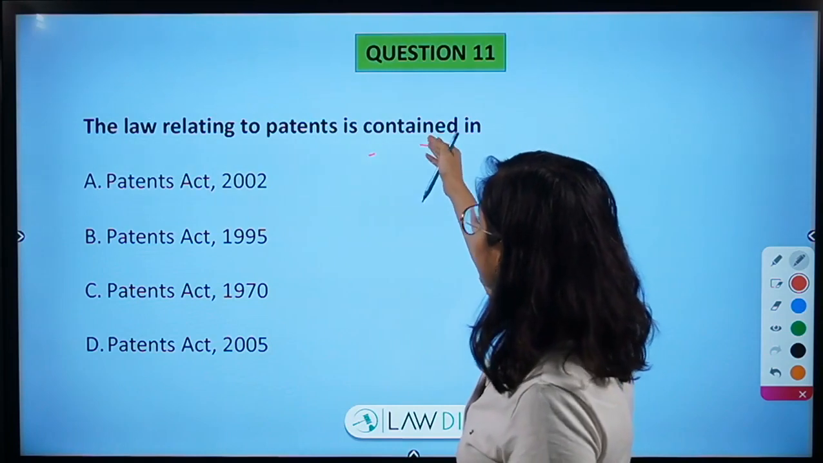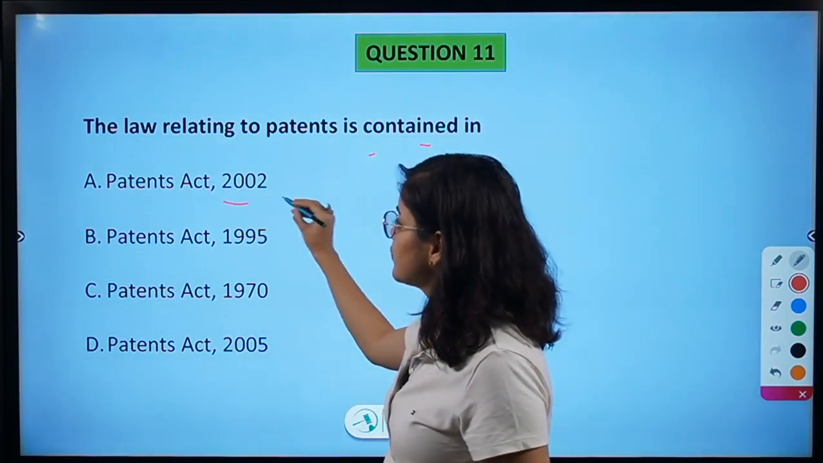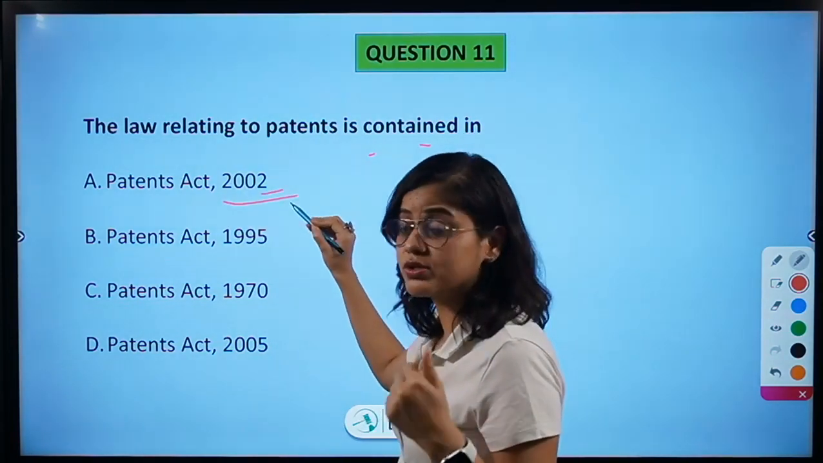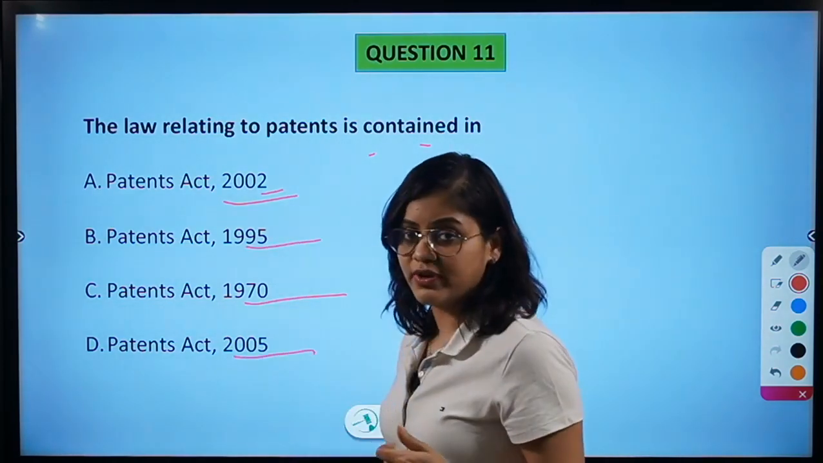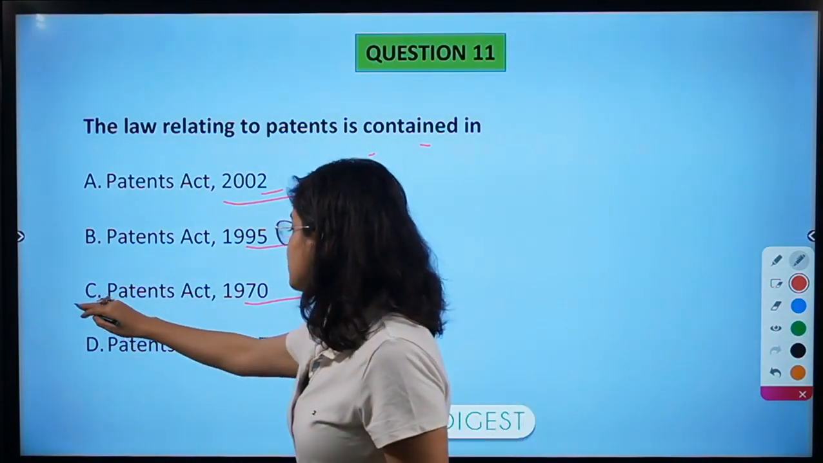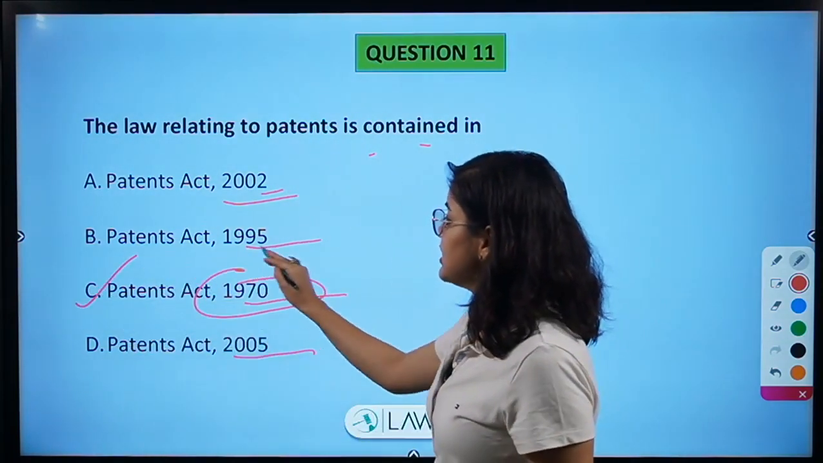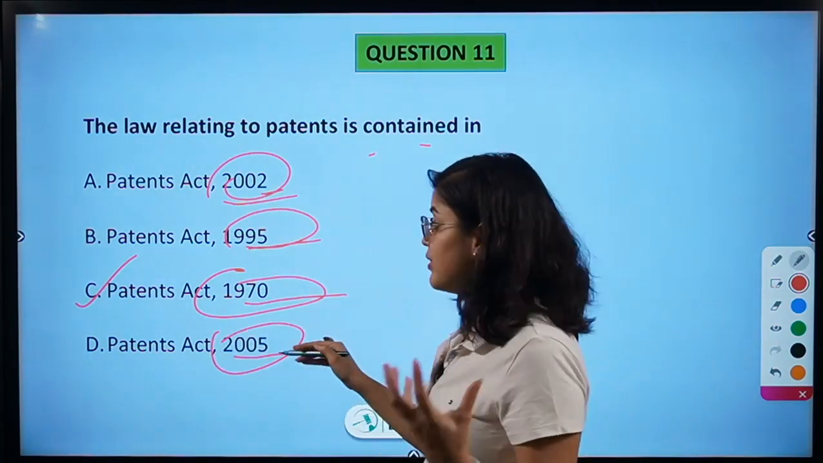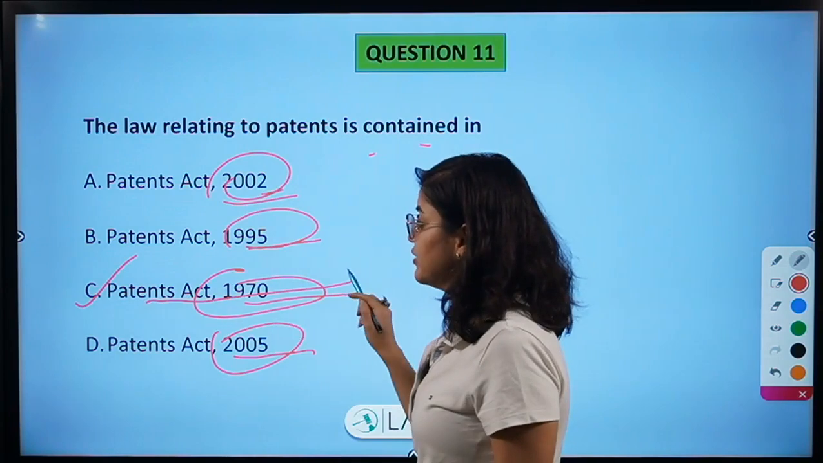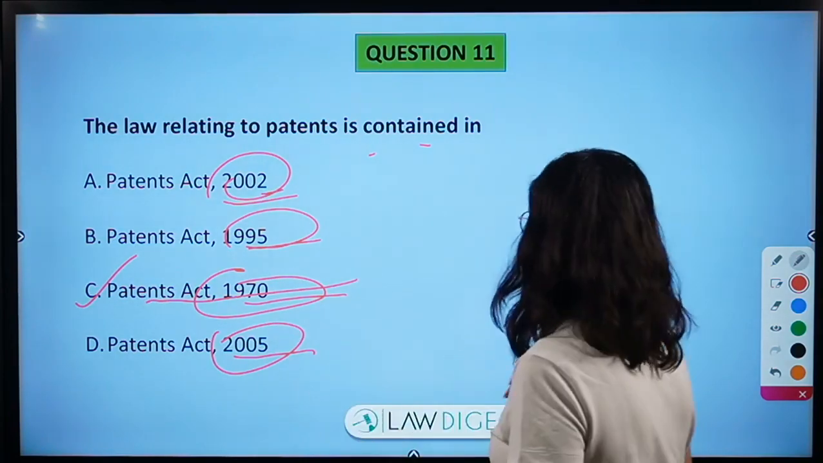Now, law relating to patents is contained in which of the following acts? Patent Act 2002, 1995, 1970 or 2005. The correct answer here is option C, that is 1970. These are the years in which the Patent Act was further amended. The basic law is contained in the Patents Act 1970.